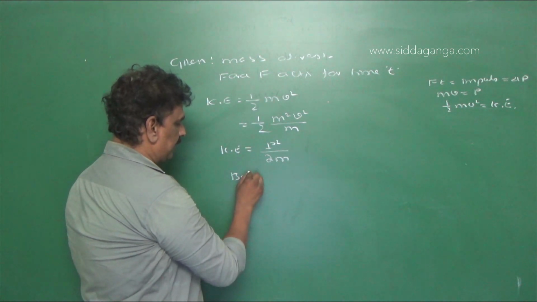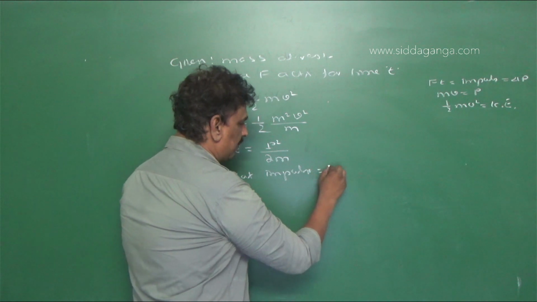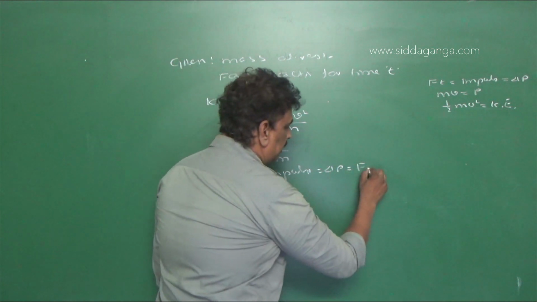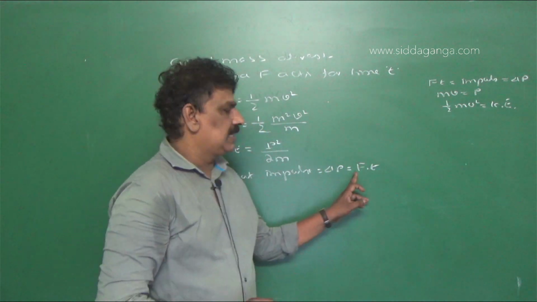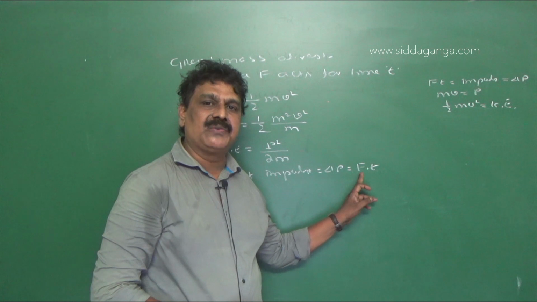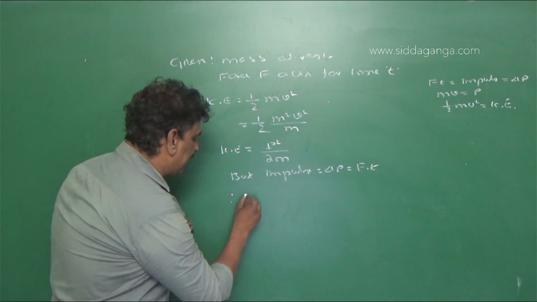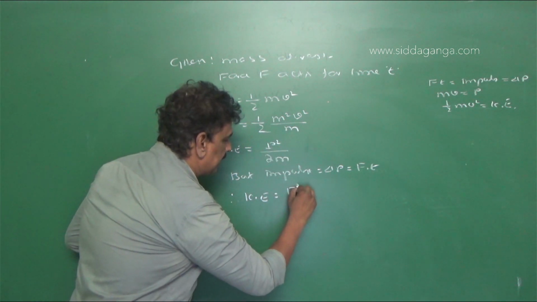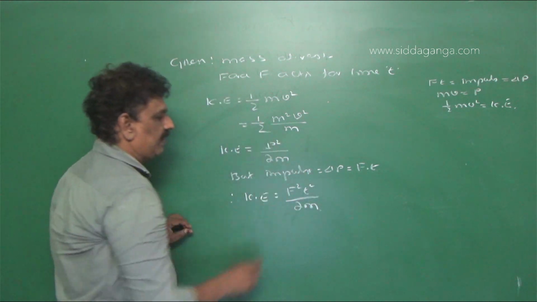But we have impulse, the change in momentum, equal to force into time, the product of impulsive force and time of impact. Therefore, kinetic energy is equal to p square, that is F square t square by 2m.